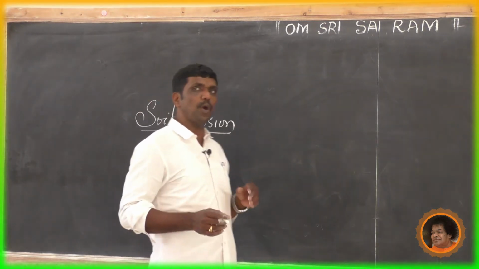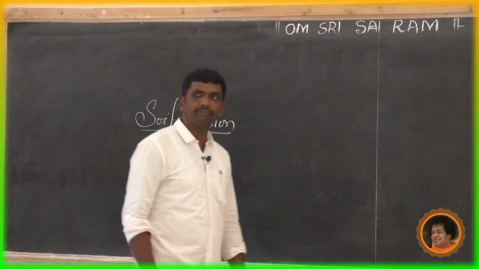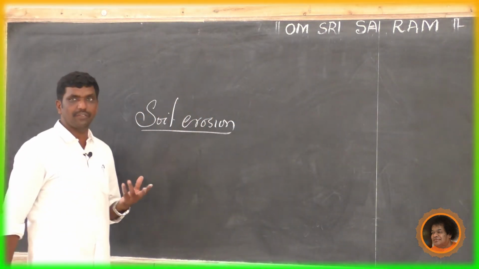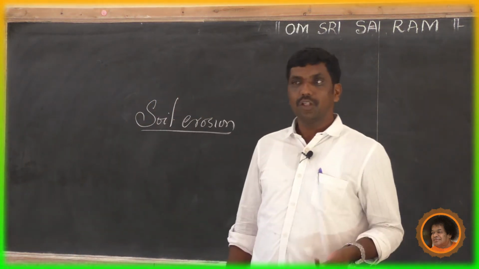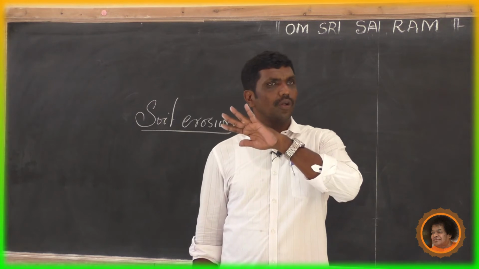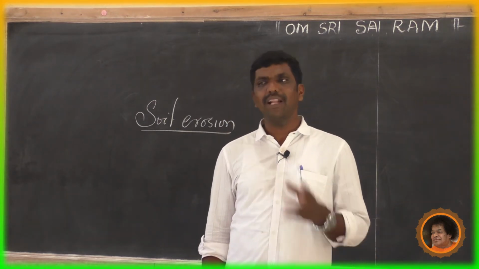Which are the factors responsible for soil erosion? Soil erosion refers to removal of the top layer of soil by natural agents.